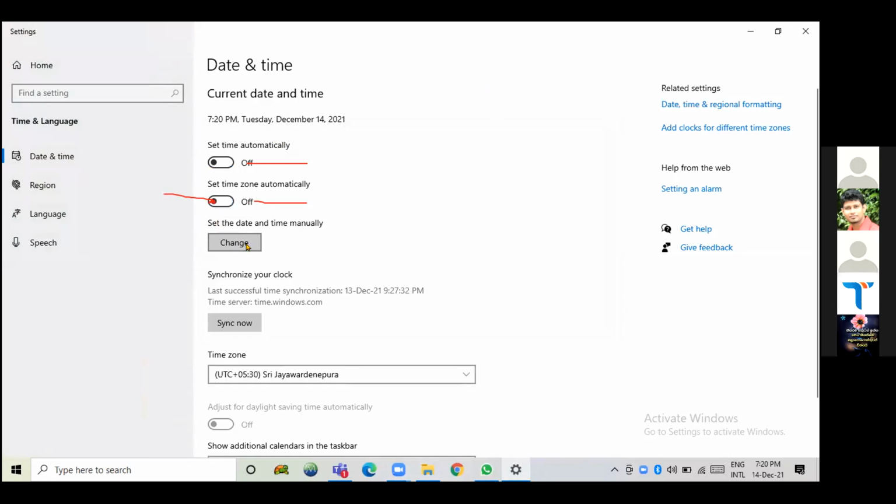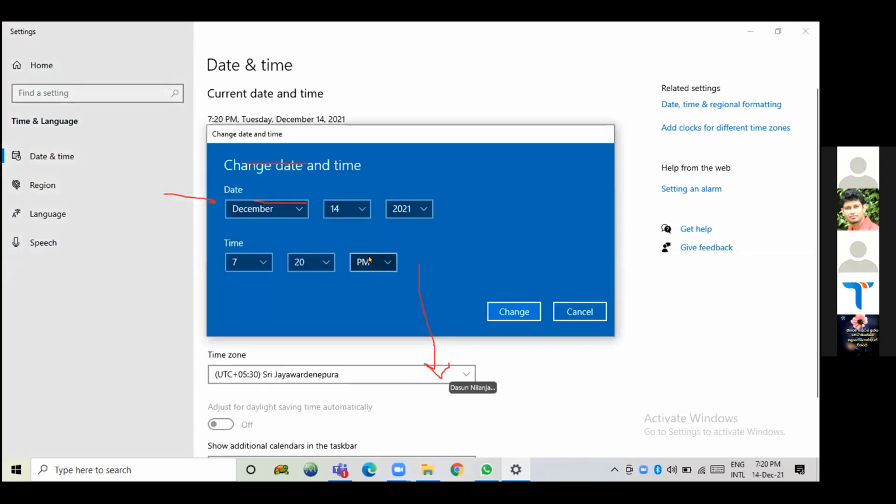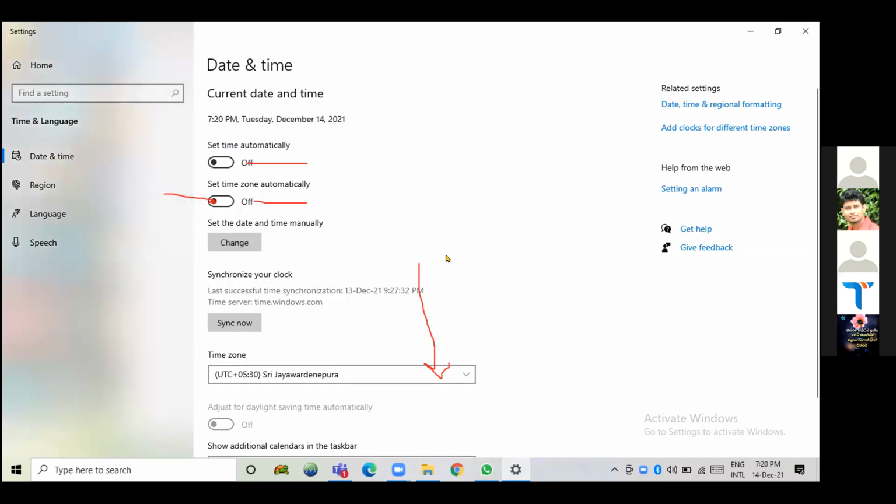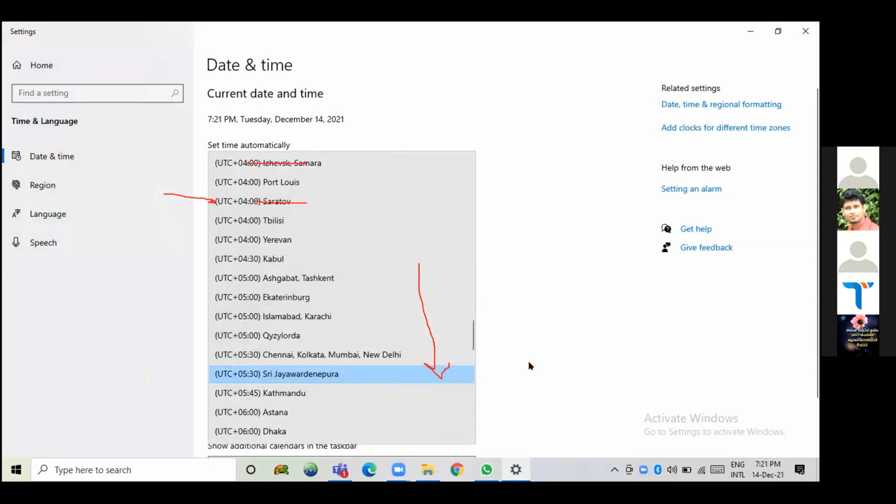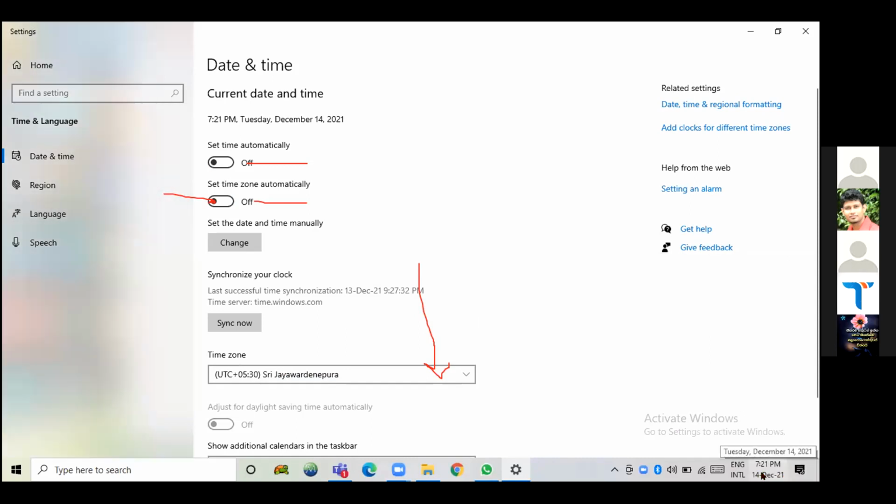The default time zone is GMT plus 5:30. GMT is the standard time. Standard time is 0, and 0 plus 5:30 is Sri Lankan time. If it is not Sri Lankan time, you can change it now. But I know in Rehansa's machine it's Sri Lankan time, so no need to change it now. So now you know how to change that.